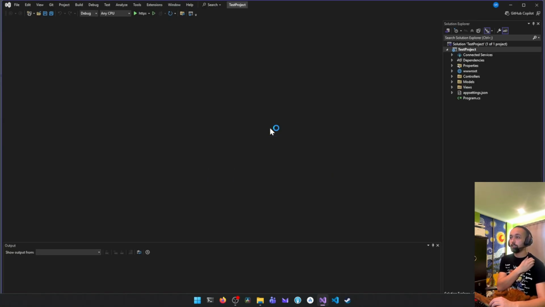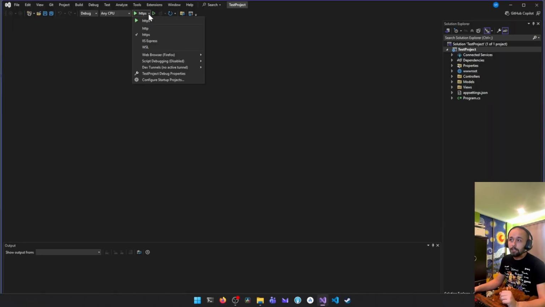Now that the project is on, we're going to start the site, next to the green arrow. You can click on the down arrow and look at the different selections. There's HTTP, HTTPS, IIS Express, and WSL. And there's a web browser. You can choose a web browser of your choice. I'm going to use Firefox and HTTPS.